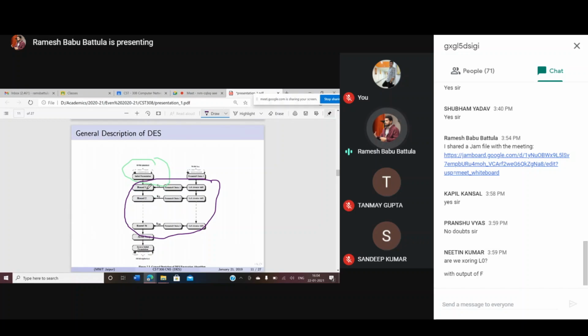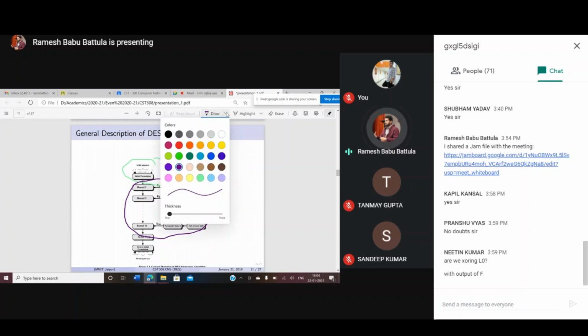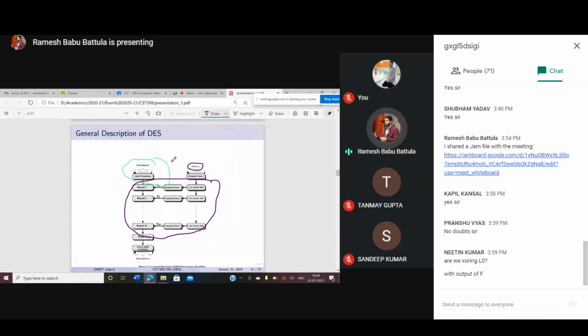How many rounds are there? 16 rounds. Keep in mind, 16 rounds. And here, how many bits are there? You have 56 bits. But actually these are not 56 bits, these are 64 bits, which are further reduced into 56 bits.